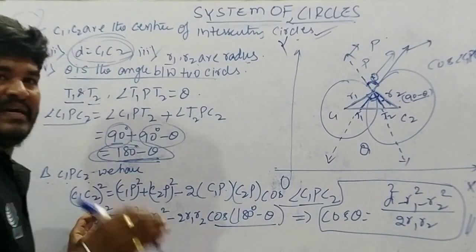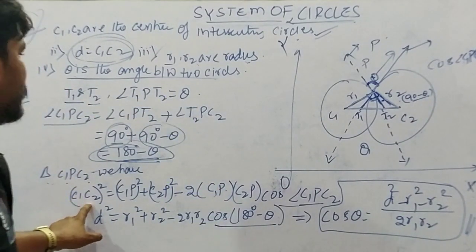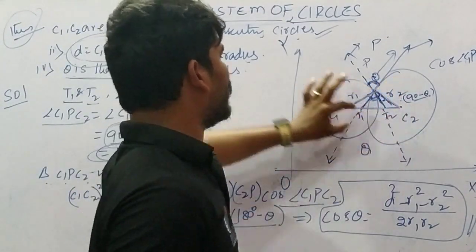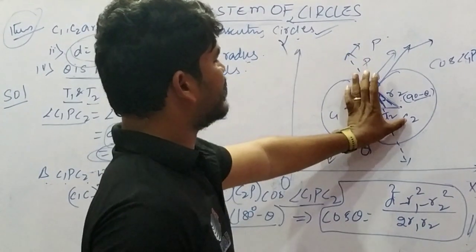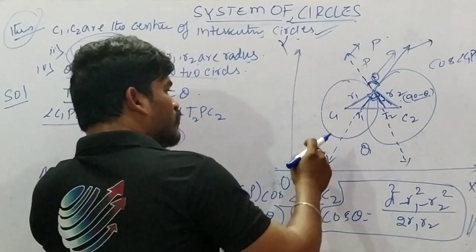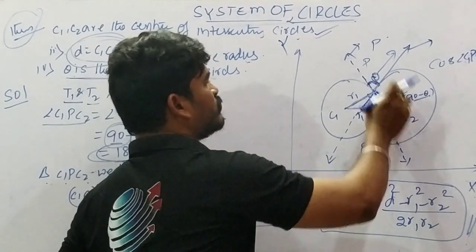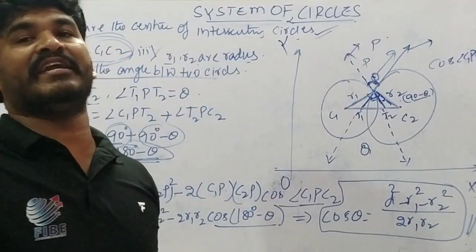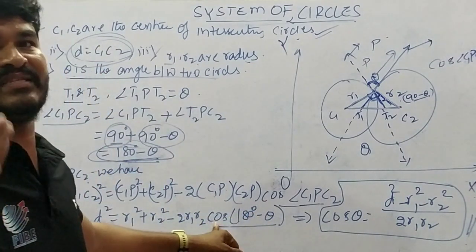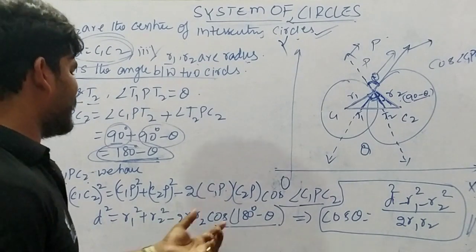Next, once again, C1C2 whole squared equals C1P squared plus C2P squared minus 2 C1P into C2P into cos of 180 minus theta. Cos of 180 minus theta is in the second quadrant.